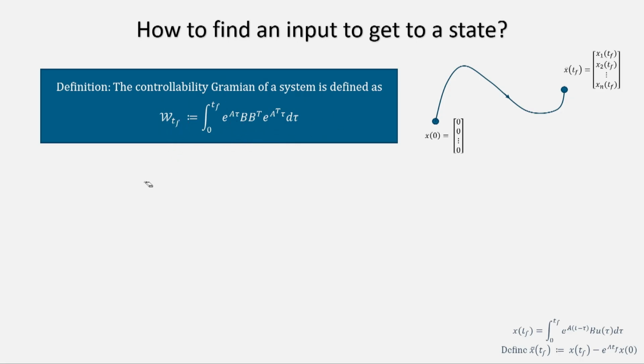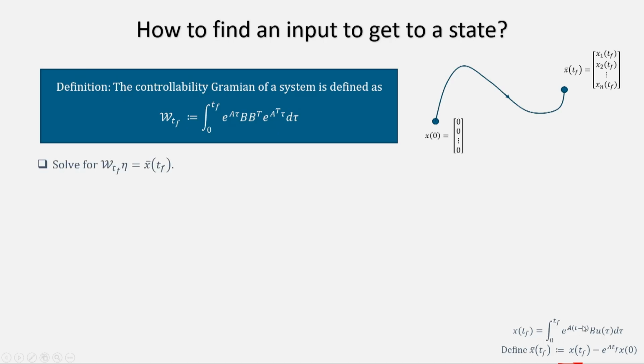Great. Now, why is this useful for us? Because using this controllability Gramian, which is also called the reachability Gramian by the way, we can go ahead and find the input that we are looking for. Remember again the equation that has to be followed by the input: I have to come up with the input u such that it becomes equal to x bar Tf, where x bar Tf is defined in this way. So, this is what we are looking for.